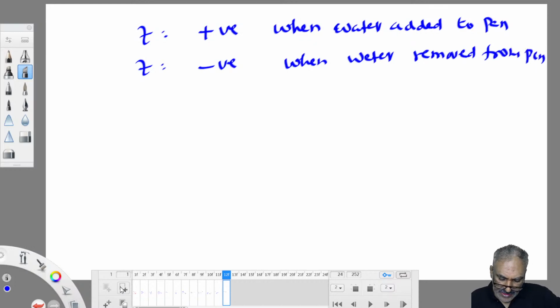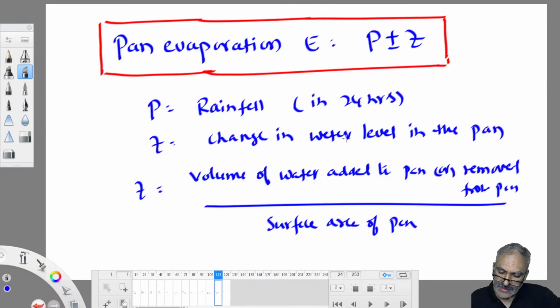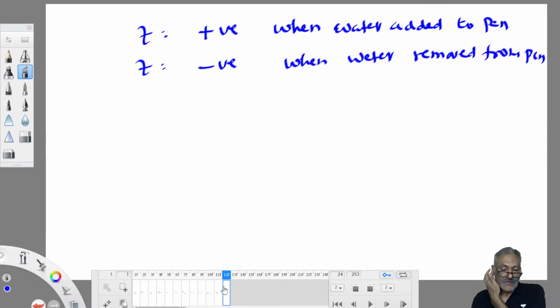What is Z? Depth of water added or depth of water removed from the pan. Understood? Changes in water level in the pan, nothing but depth of water added or removed. Understood? That is changes in water level.